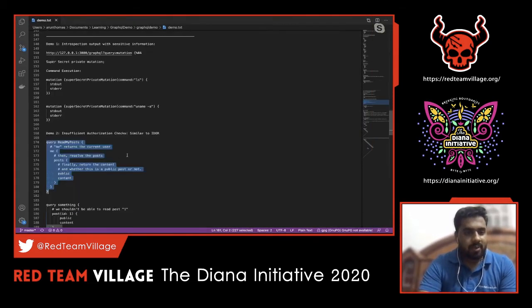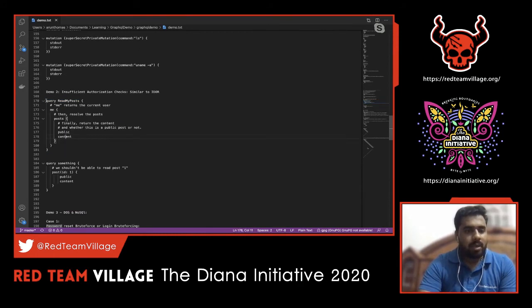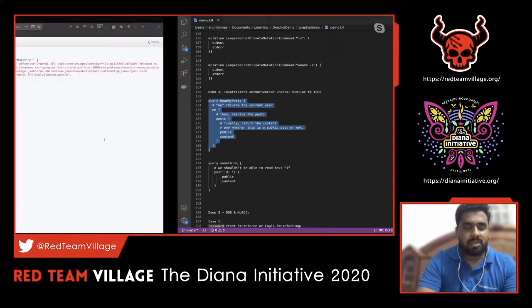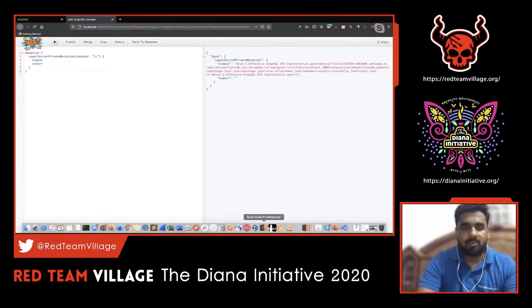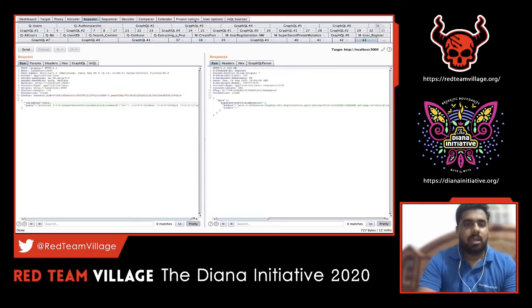Let's see what I have here. What I did is that there are a lot of queries already there in the vulnerable application, right? So I just kept it handy to show the demo. So let's see. So, insufficient authorization check. This is one vulnerability which I've observed in the vulnerable application.